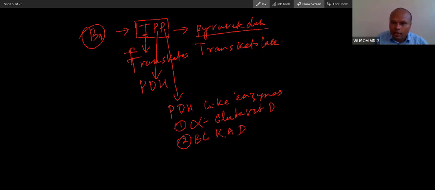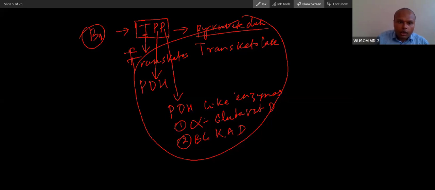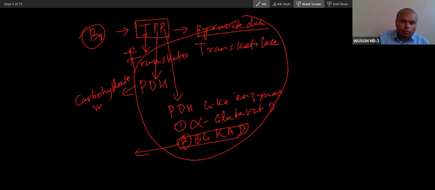And if you look closely, all these vitamins are related to carbohydrate metabolism, except this. So did you get this?